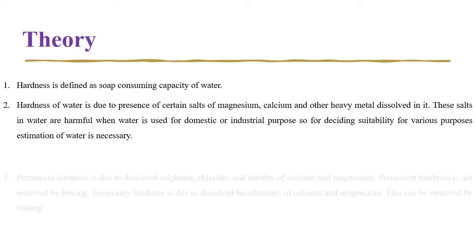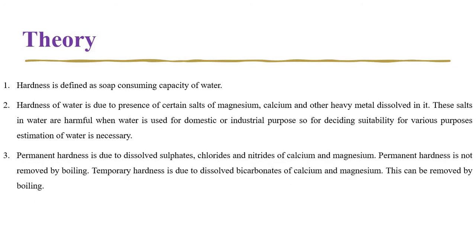complexometric titration. There are two types of hardness: one is permanent hardness and the other is temporary hardness. Permanent hardness is because of dissolved salts of sulfates, chlorides or nitrates of calcium and magnesium. This permanent hardness cannot be removed by boiling or by chemical treatment.